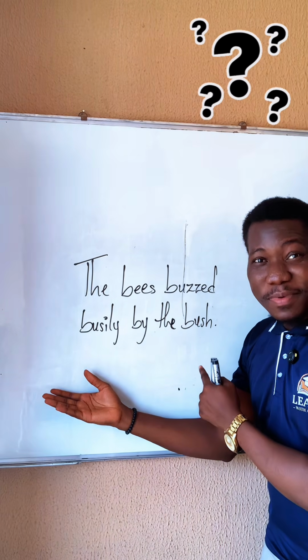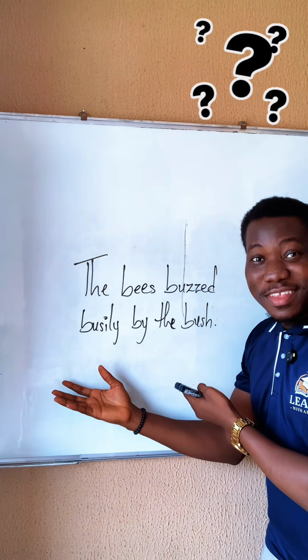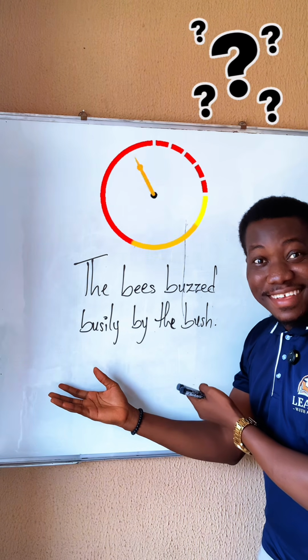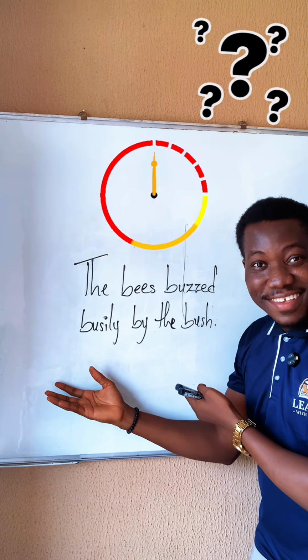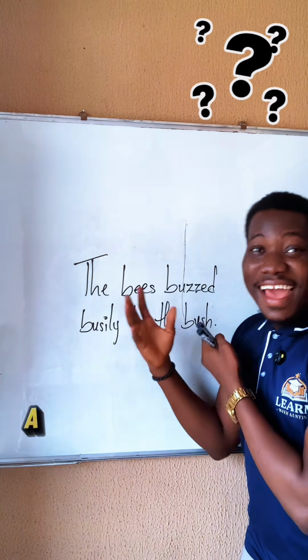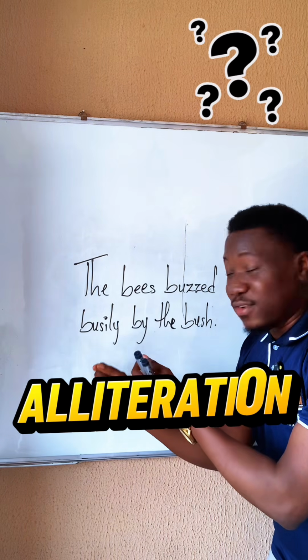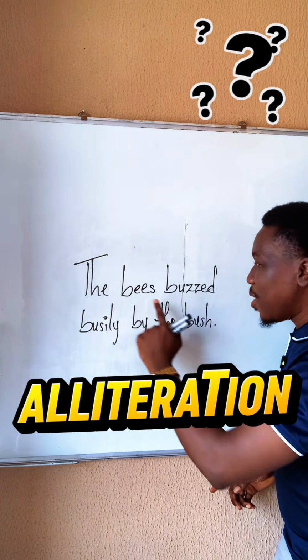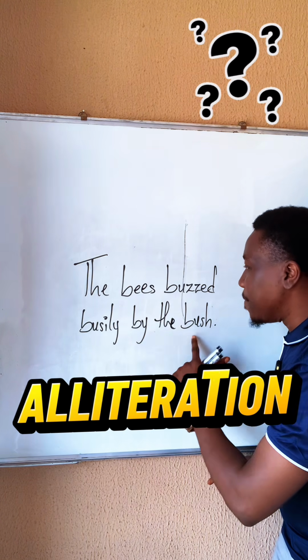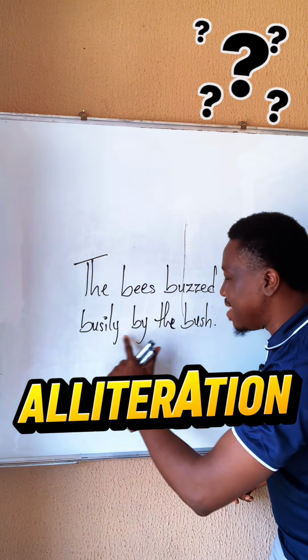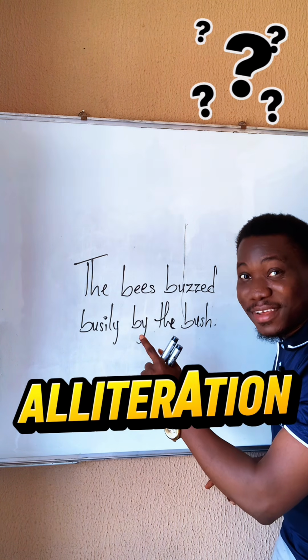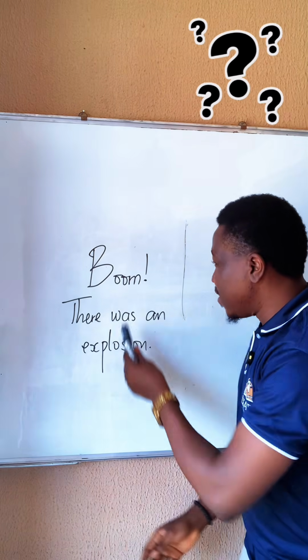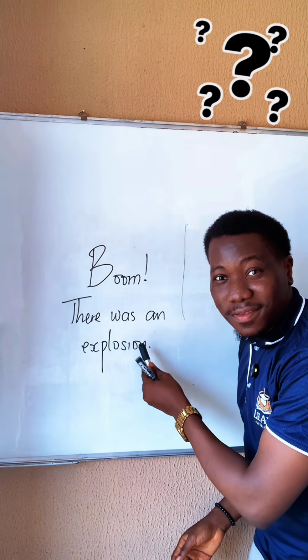The bees buzz busily by the bush. What figure of speech is represented here? Alliteration. The repetition of a particular consonant sound in words in a sentence. B, b, b, b, b. The bees buzzed busily by the bush. Alliteration. Number 6. Boom! There was an explosion.